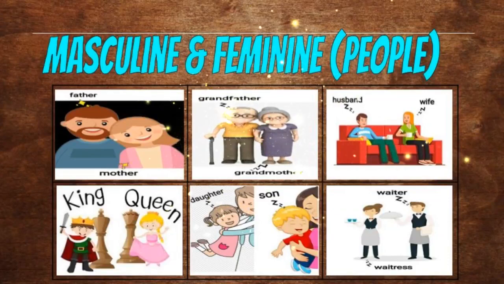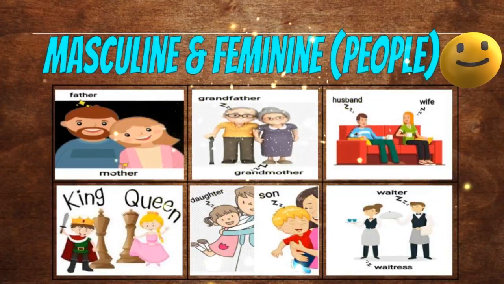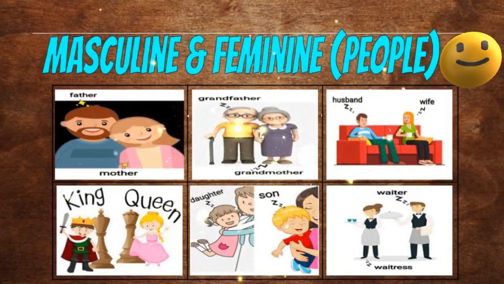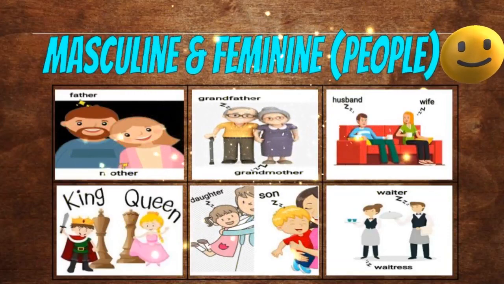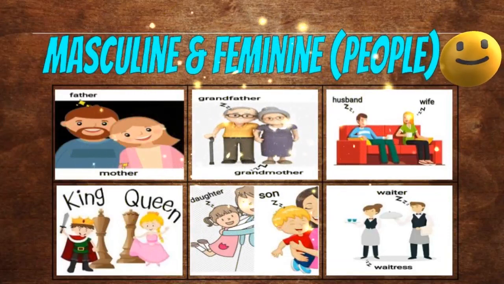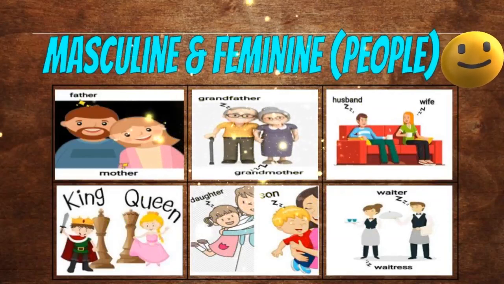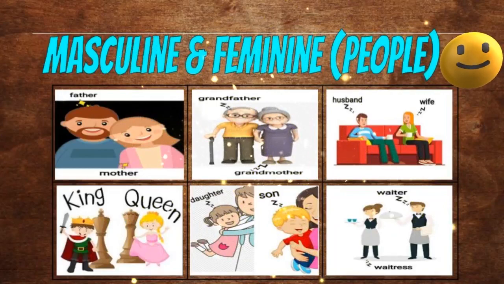Okay students, now we are going to see the names of all male persons and female persons. Let us see some examples here. First example is mother and father. Already we know that mother is a female person, so she comes under the feminine gender, and father is a male person, he comes under the masculine gender.